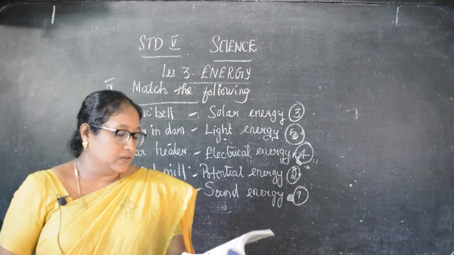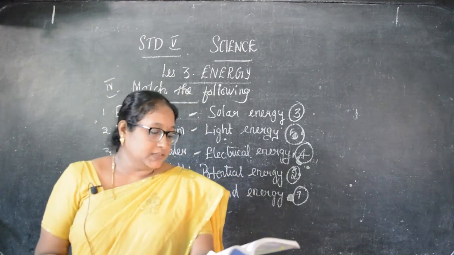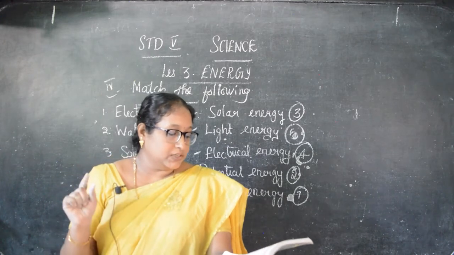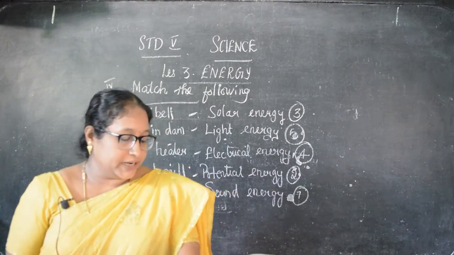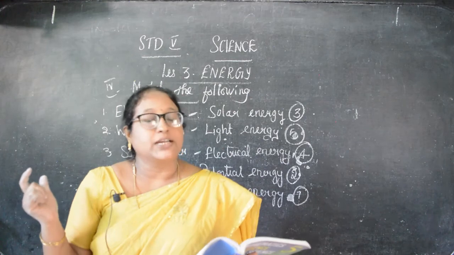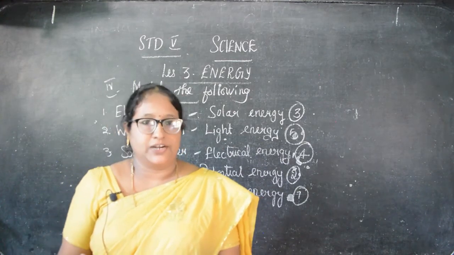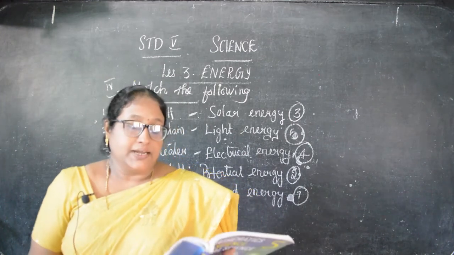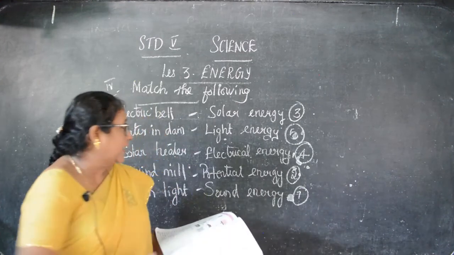So first, what did we see? We saw the choose the correct answer, right? The first one, the answer is heat energy. Second one, kinetic. Third, joule. Fourth, parachute. And fifth is chemical energy. These are the answers. Next, we saw the find out the energy conversion: iron box, electrical box, fan, speaker, generator. We saw the conversion of the energy. Next, we saw the find out the form of energy, and now we saw the match the following.